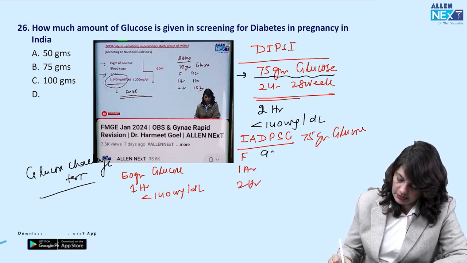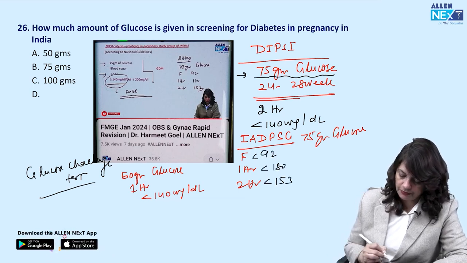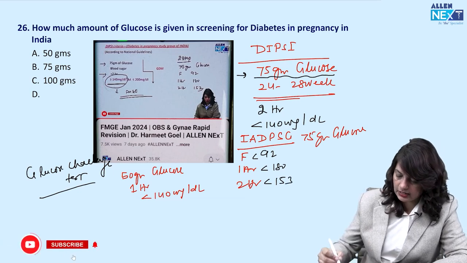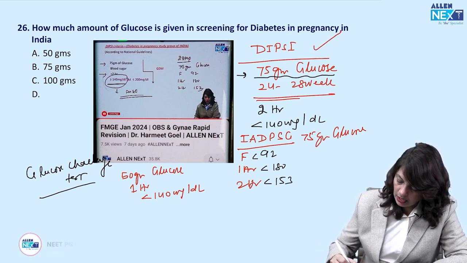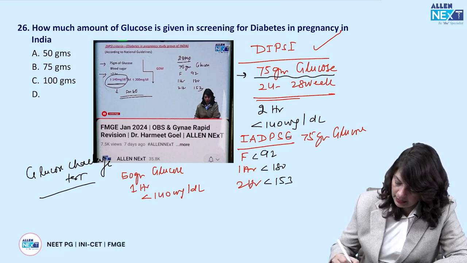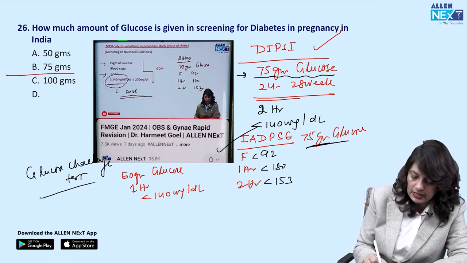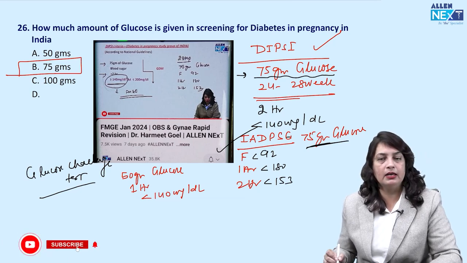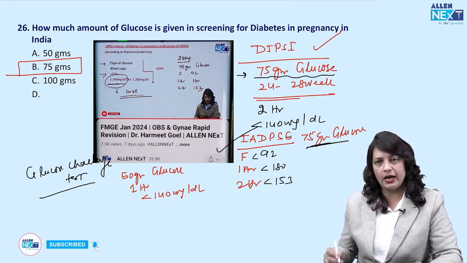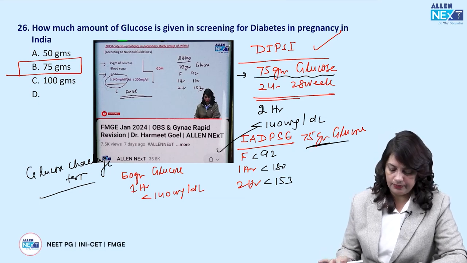So cutoff values are 92, then 180, and then 153. So the correct answer, if you do the DIPSI criteria or the IADPSG criteria, is 75 grams of glucose, which I have already discussed in the rapid fire revision of Obs and Gynae just before the FMGE 2024 Jan exam.